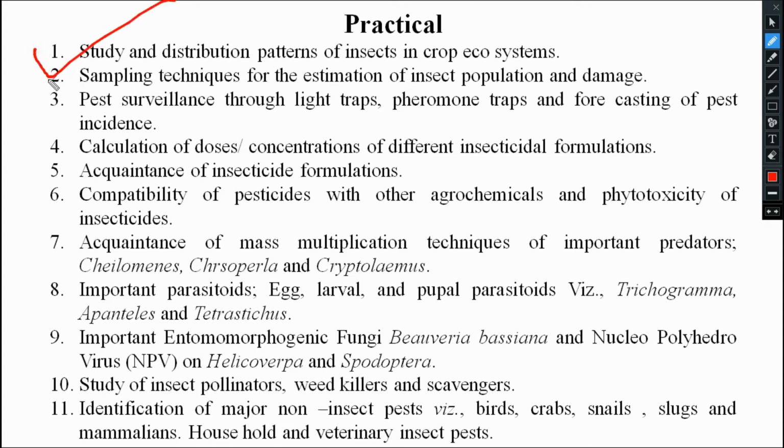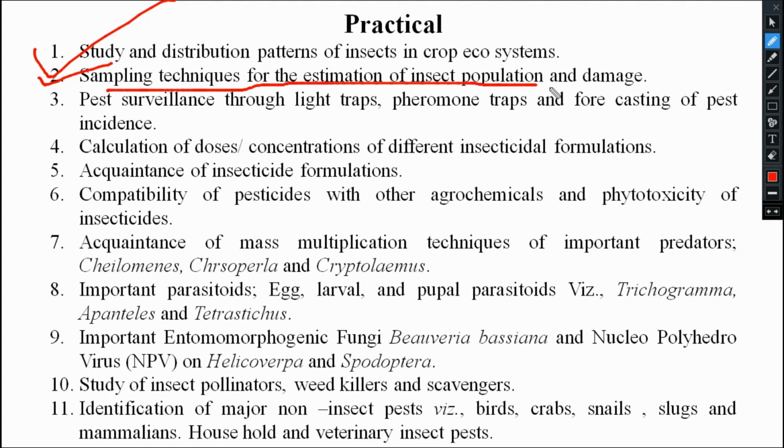Okay. Then coming to the second one, here we will see sampling techniques for the estimation of insect population and damage. Suppose you are provided with a field, how to go for a survey, how to survey that this many insects are there? If this many insects are there, then how much damage can they cause? Okay, those things.